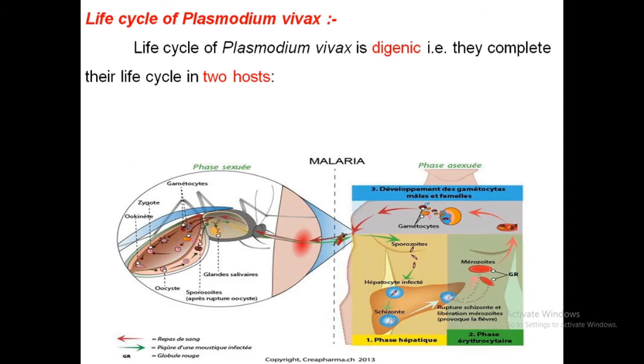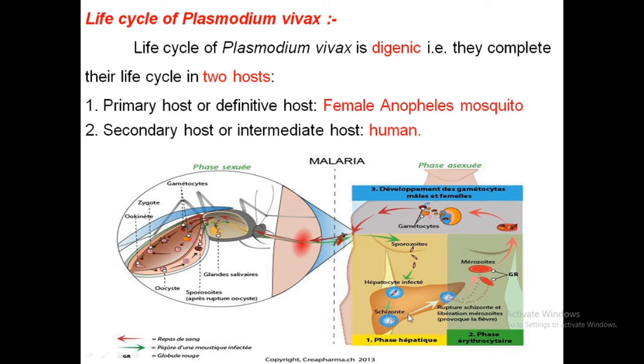The life cycle of Plasmodium is digenic because the life cycle is completed in two hosts, one is the human being and the second is the female Anopheles mosquito. The primary host is the female Anopheles mosquito and the secondary host is the human being.